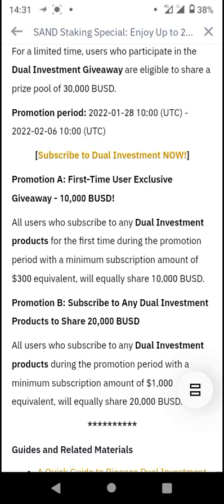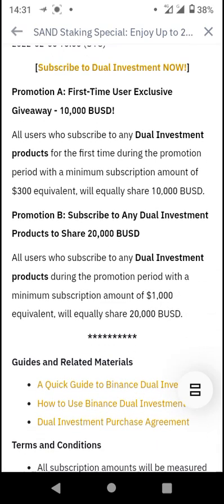So you want to subscribe to the dual investment, but before you subscribe, it is good that you understand the basics of what the dual investment is. So the first promotion is a 10,000 BUSD. All users who subscribe to any dual investment product for the first time are eligible on the promotion with a minimum subscription amount of $300 equivalent will equally share a 10,000 BUSD.